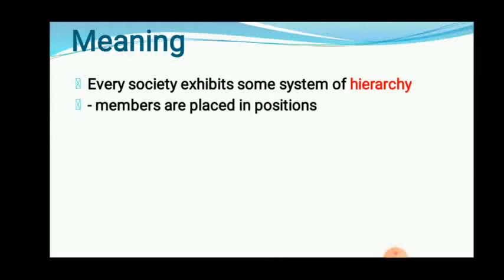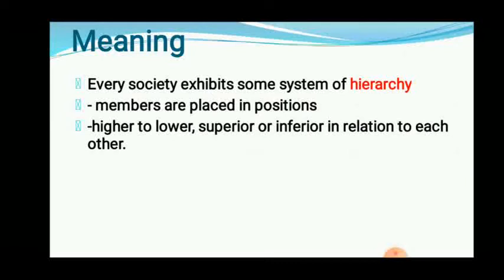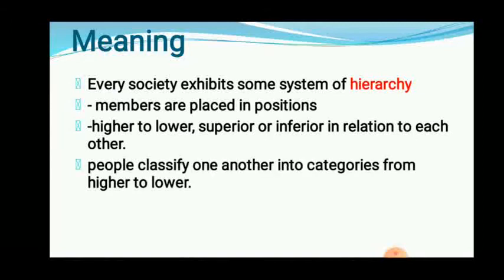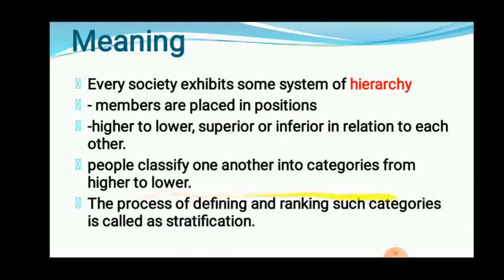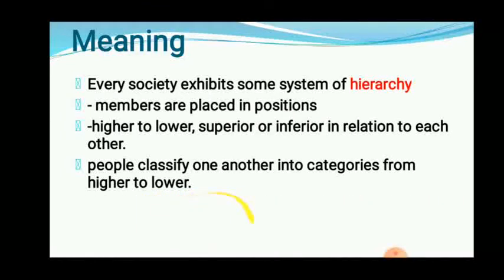Now the members in a society are placed in a particular position according to this hierarchy. For example, higher to lower, superior to inferior, that kind of relation is present among the members of the society. In that way, people try to classify one another into these categories: higher or lower, superior, inferior. Likewise, we try to classify ourselves into these categories. This process of defining and ranking such categories is nothing but social stratification.